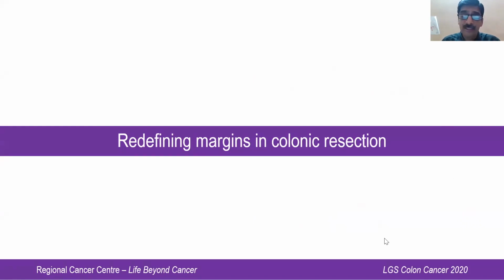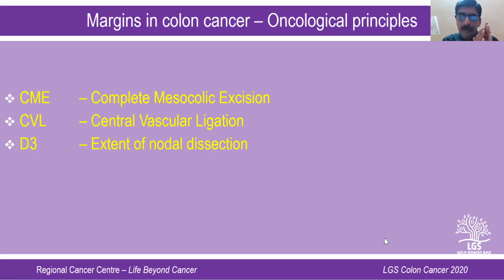We have been trying to redefine the margins in colonic resections. This is where I would like to bring in 3 new terminologies. One is known as a complete mesocolic excision, CME. The second terminology is CVL, which is otherwise known as central vascular ligation. And the third terminology that I would like to discuss a bit is a D3 dissection. So these are the 3 terminologies which have been in colonic cancer over the last 1 decade or 1.5 decades.